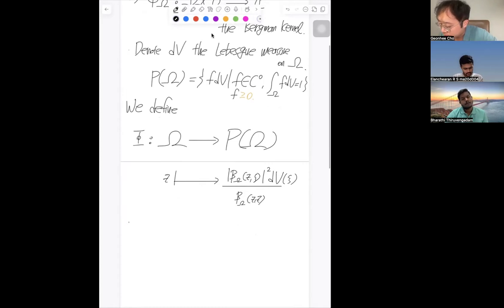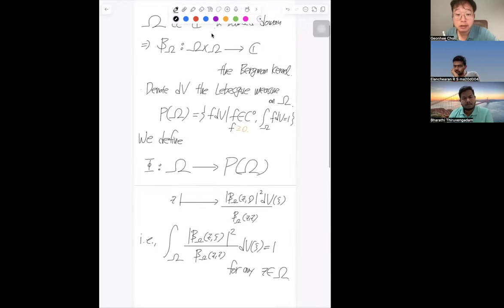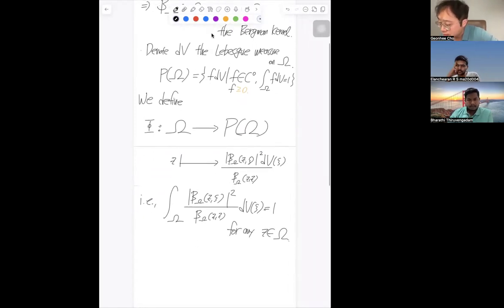One can check that if one takes the integral of this, it equals 1 easily, so that this becomes a probability density function. If you look at the form of the integrand, the denominator is always positive, and for the numerator we take the absolute value, so this is always non-negative. So it satisfies the condition I mentioned, and this map behaves really nicely.